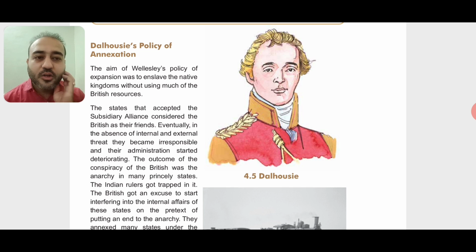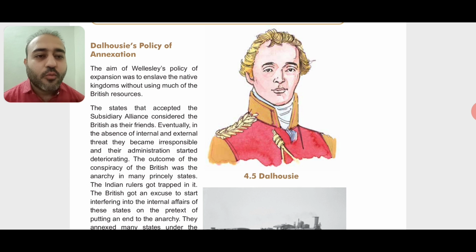The outcome of the conspiracy of the British was the anarchy in many princely states. So a conspiracy means a secret plan which is made for some harmful motives, made to cheat someone. Here the plan was made by the British Governor Generals.